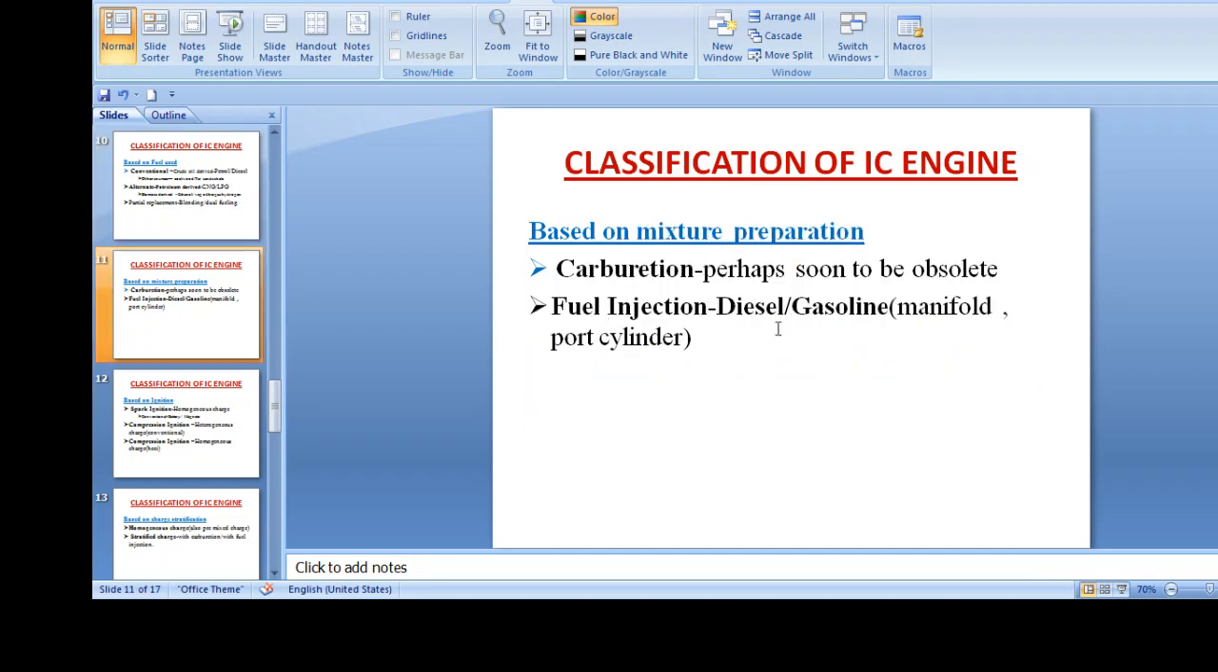Next is based on mixture preparation, how we are preparing the mixture before injecting into the cylinder. It may be the carburation type, which perhaps is going to be obsolete in the near future. Or fuel injection like diesel or gasoline, by manifold or port injection.